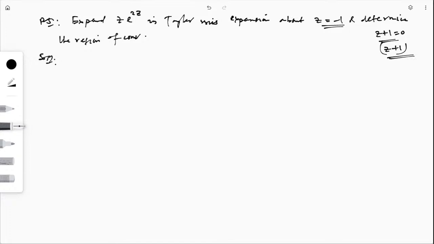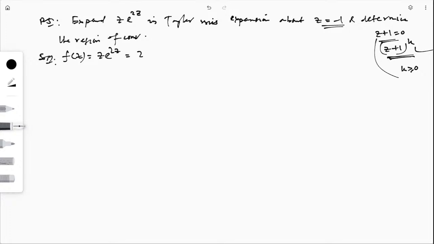Okay, so whatever terms will come, those will be the non-negative powers of z plus 1. That means (z plus 1) to the power k, where k is greater than or equal to 0. All the terms will be non-negative powers of z plus 1. So how will I write this? Here f of z is z e to the power 2z. I want to write everything in terms of z plus 1 in place of z.